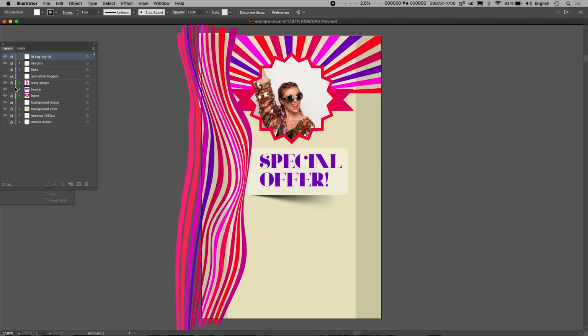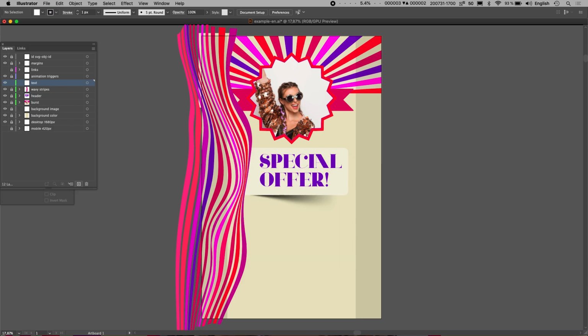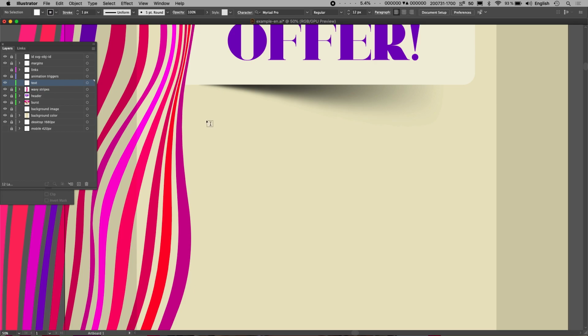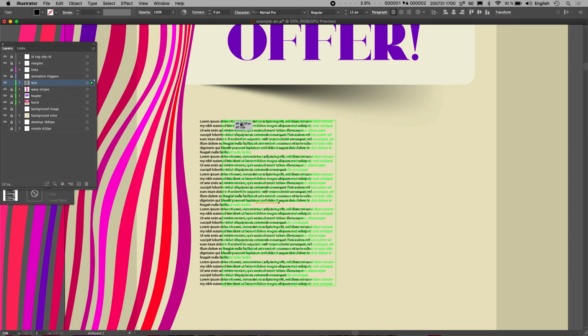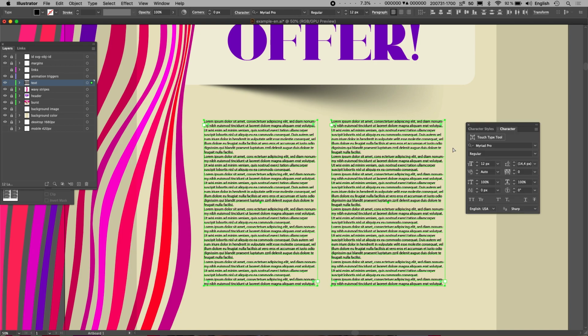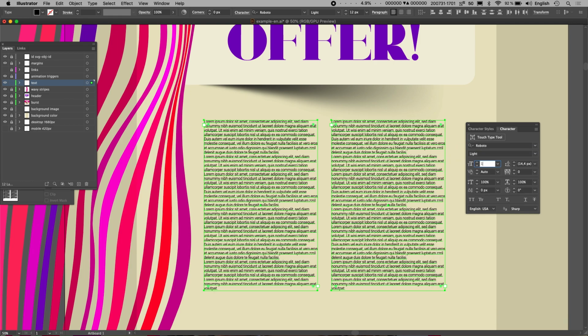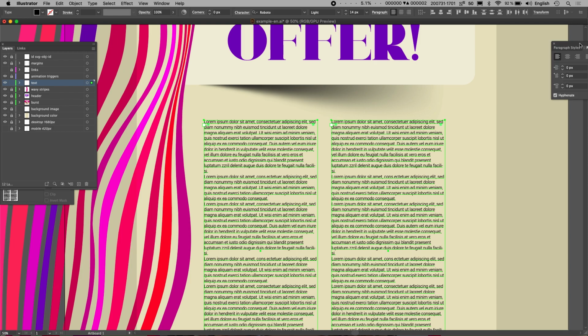Okay, now we're going to add some text. Like this. About a light, 14, 18, and we're going to add some spacing after each paragraph.